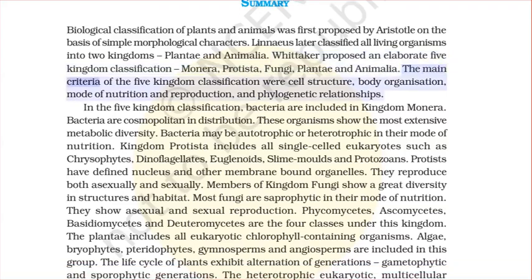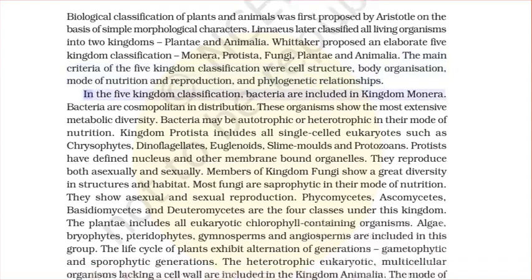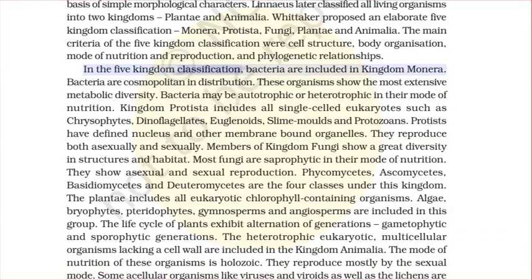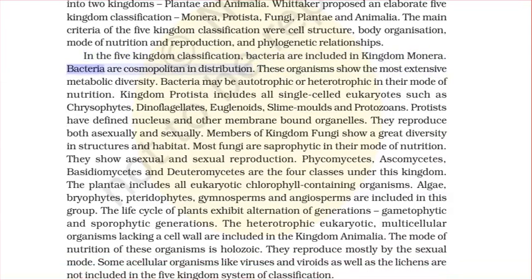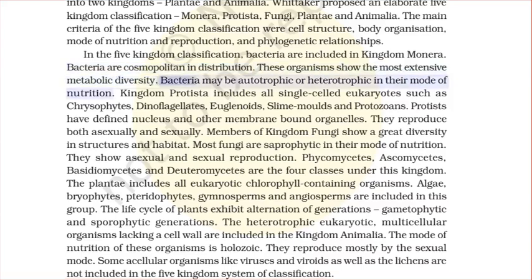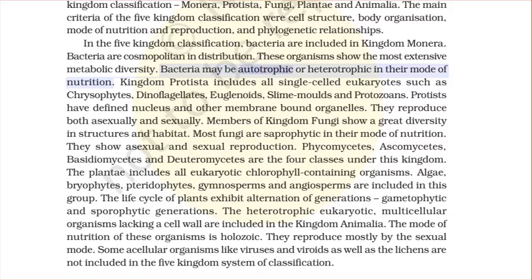The main criteria of the five-kingdom classification were cell structure, body organization, mode of nutrition and reproduction, and phylogenetic relationships. In the five-kingdom classification, bacteria are included in kingdom Monera. Bacteria are cosmopolitan in distribution. These organisms show the most extensive metabolic diversity. Bacteria may be autotrophic or heterotrophic in their mode of nutrition.